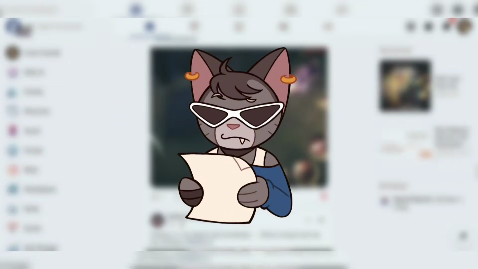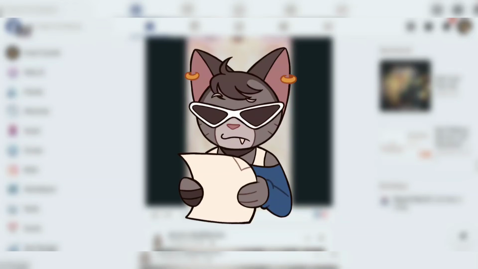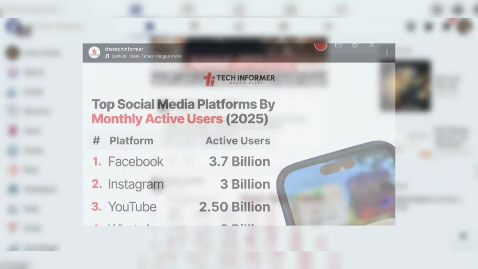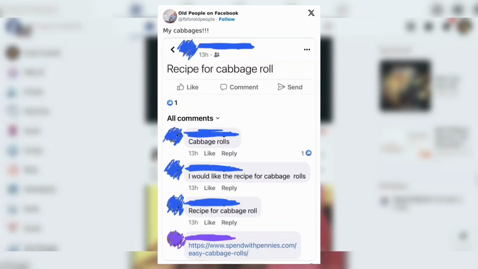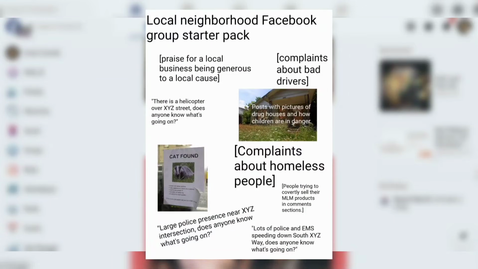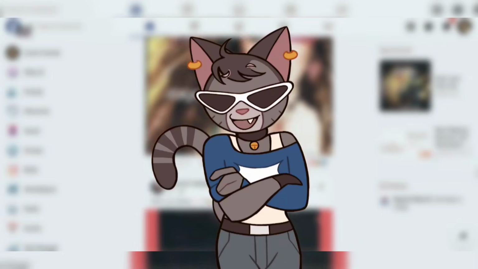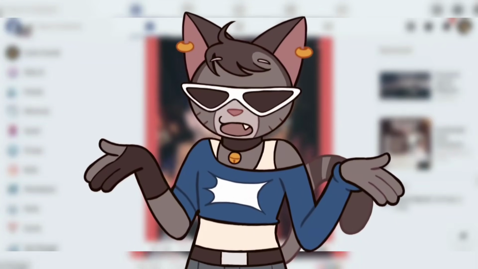Facebook is basically the OG social media, and apparently it's still the social media with the most active users, which is so surprising to me. It's mainly used by older people, but it's also used by local communities and clubs to keep the members updated about things. I feel like a lot of younger people, including myself, are always like, genuinely, who still uses Facebook anymore?